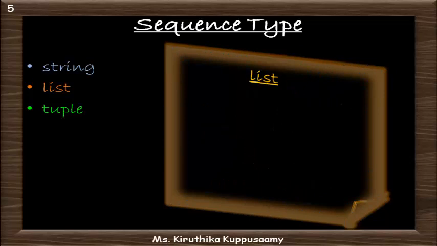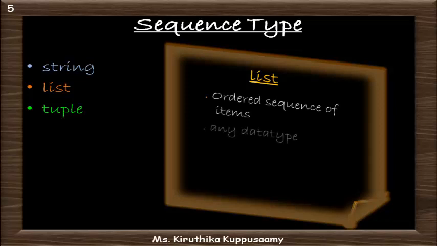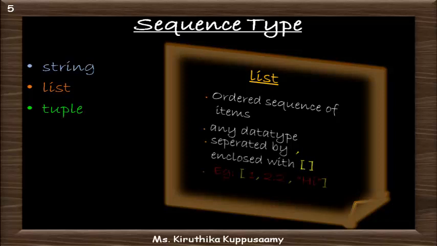List. List is ordered sequence of items. The items in the list can be of any data type and it can be separated with comma and enclosed within square bracket. Example 1, 2.2 and string message hi. As it is seen, 1 is of type integer, 2.2 is float, hi is string.